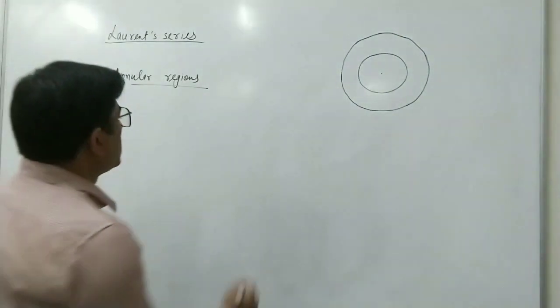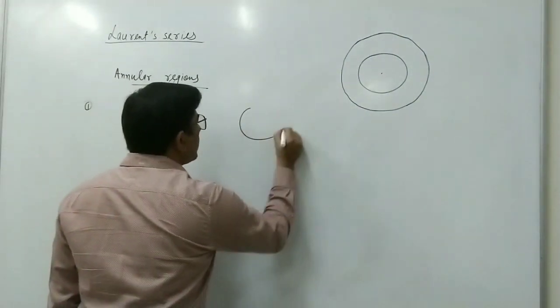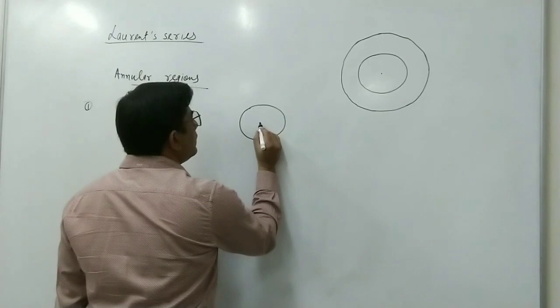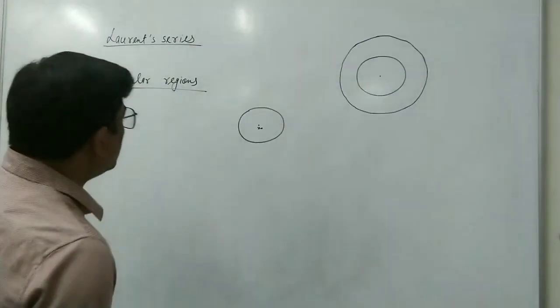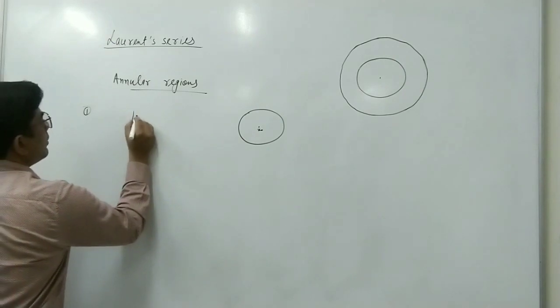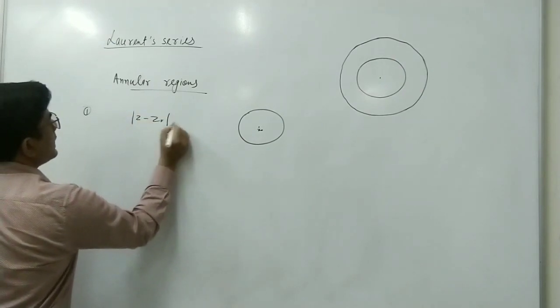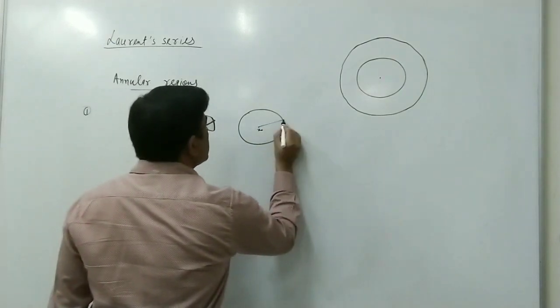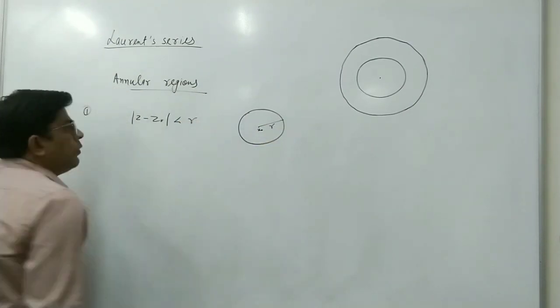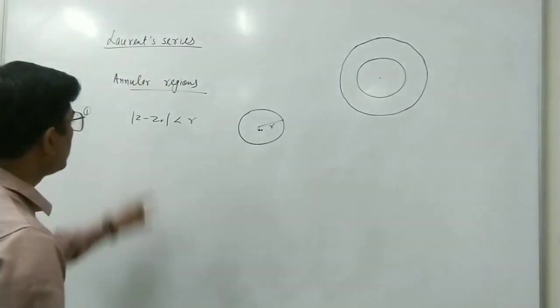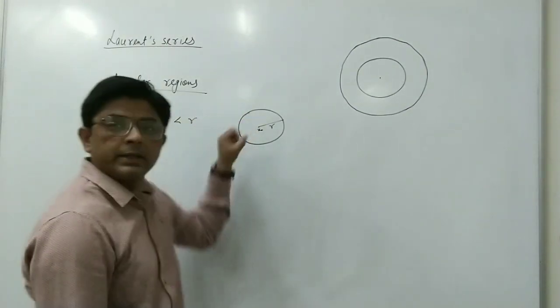Suppose, as we discussed, we take a circle of radius r, and this is the center of the circle z0. We can write this as mod z minus z0 less than r. These are the points inside this circle.